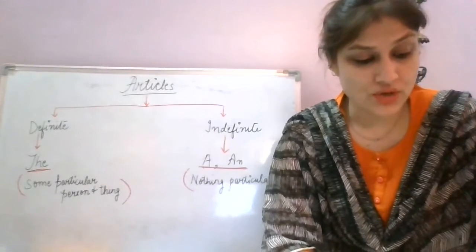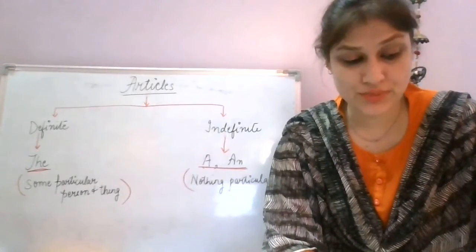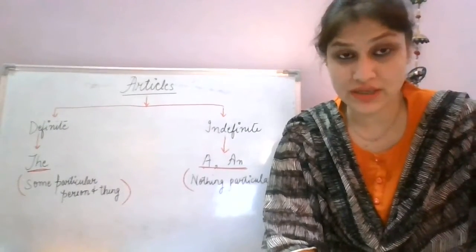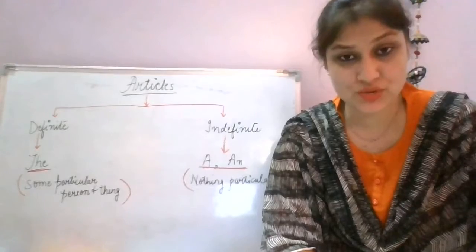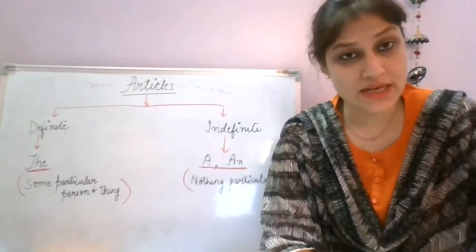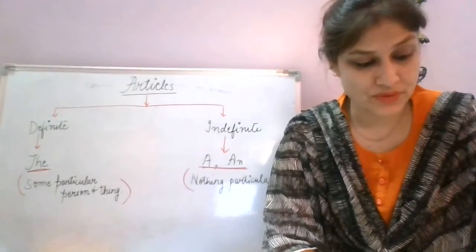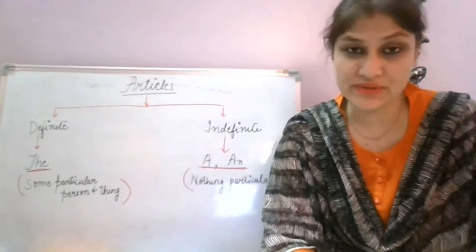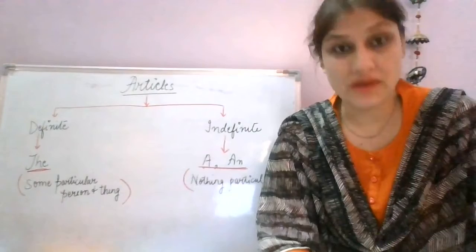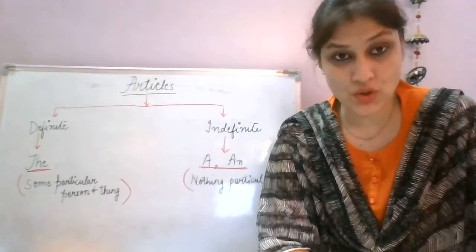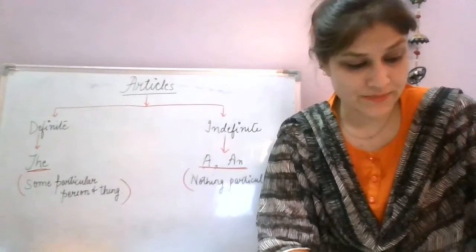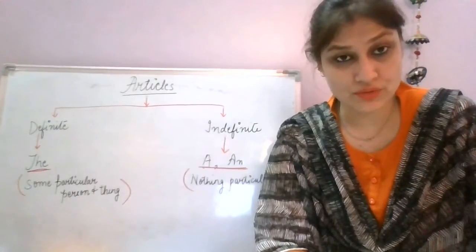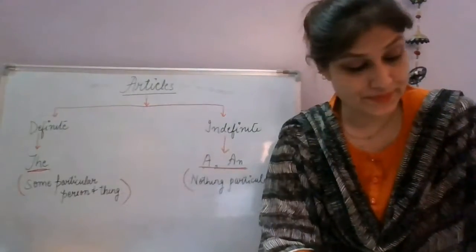Using a phone. With the name of a musical instrument. She plays the guitar. Okay, so we are talking about one specific instrument that she likes to play. So that is the guitar. With proper noun referring to a family. Of course, when we are talking about the families, for example, the Rathors, the Browns, right, the Sharmas. So with particular pronoun we use the.